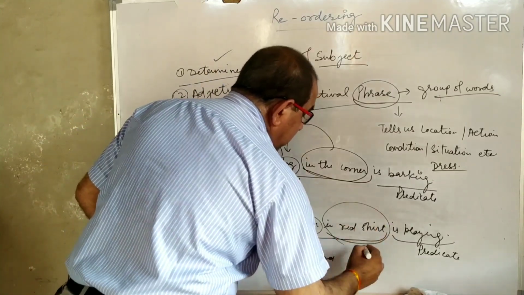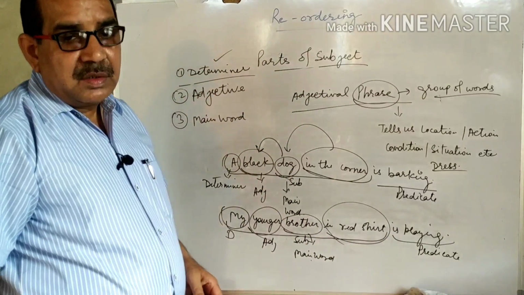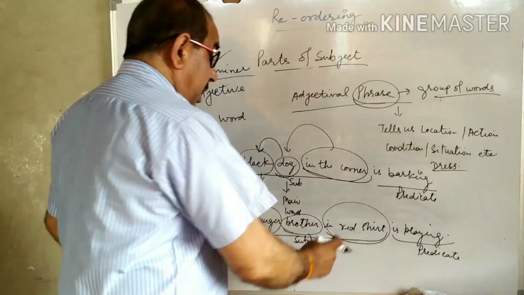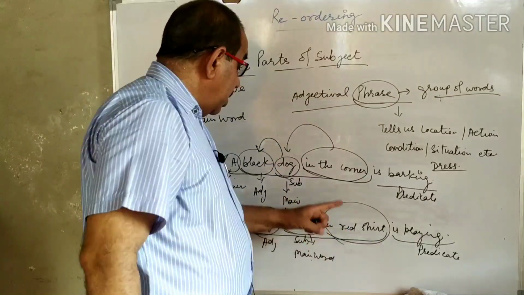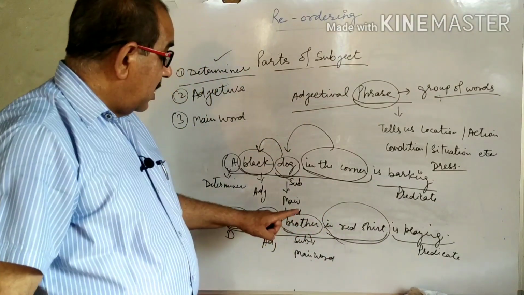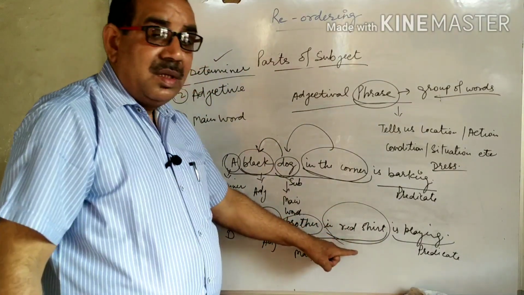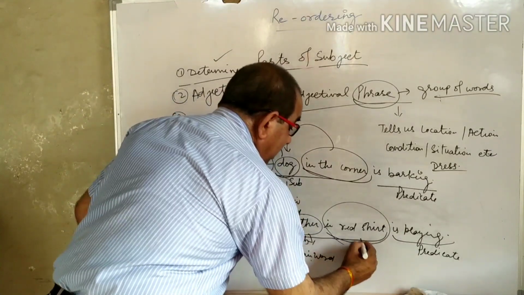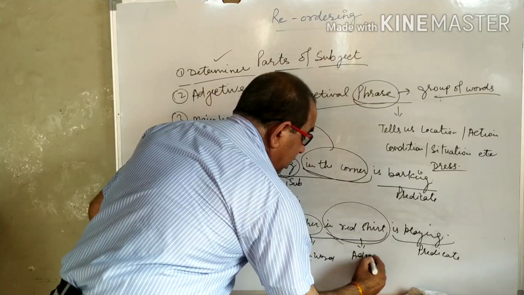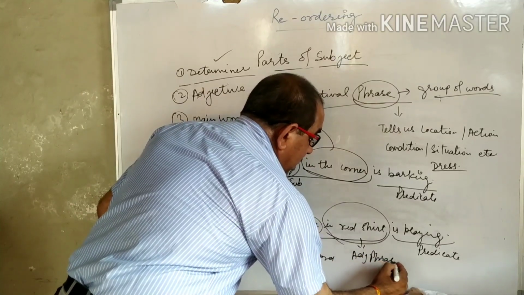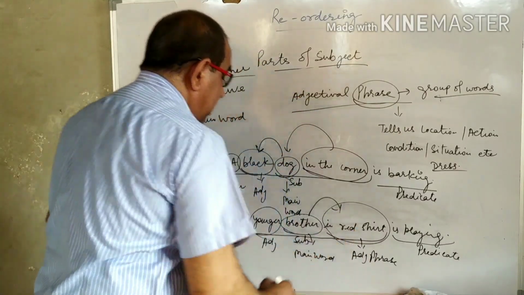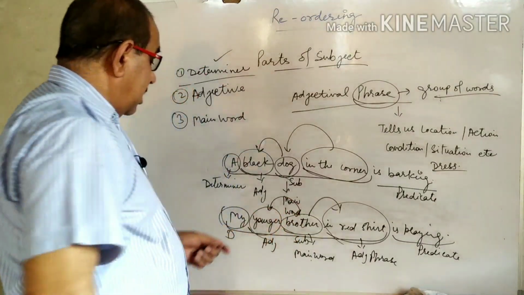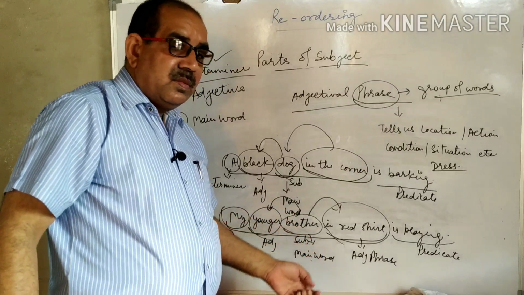In red shirt, a group of three words is called adjectival phrase, and this adjectival phrase is showing the dress of the main word or head word. Adjectival phrase comes after the main word, and adjective modifies.